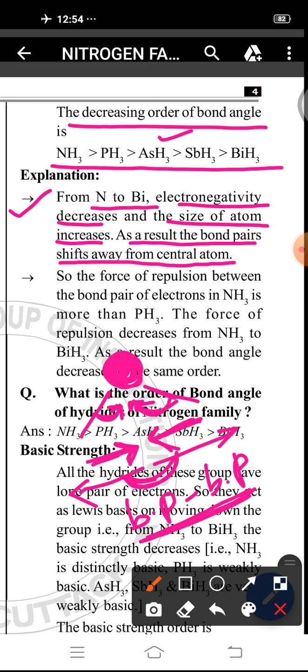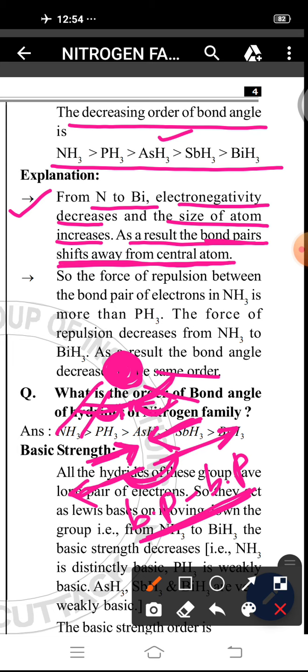On moving away from each other, the bond angle at the central atom increases. So, with an increase in electronegativity, the bond angle increases.